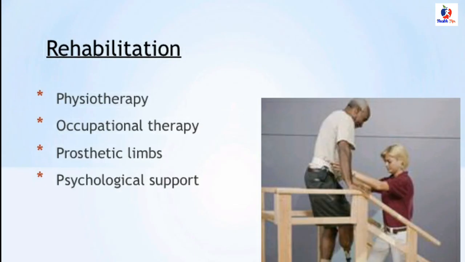And finally, we can do rehabilitation like physiotherapy and occupational therapy, and if the patient has a limb amputation, we can introduce prosthetic limbs and psychological support.